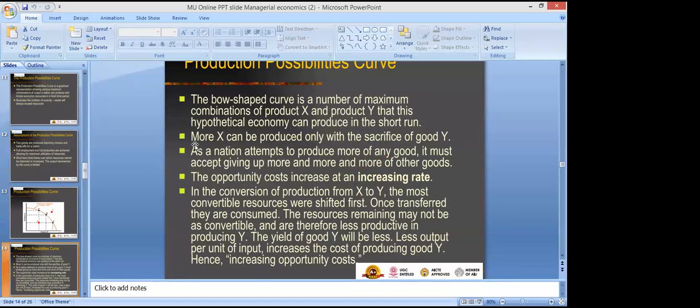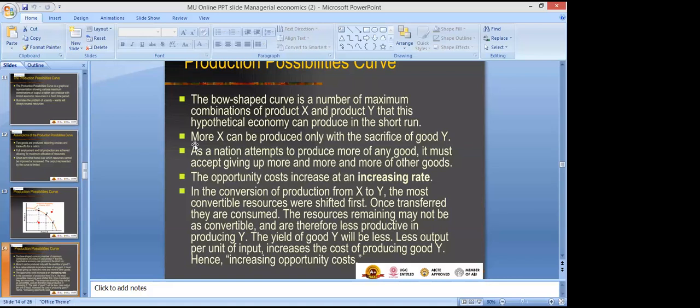Convex and concave are based on the rate of change of the variable, right? So if the change is increasing, that means we are giving more and more resources, that will lead to a concave shape, right? And if the rate is decreasing, it will have a convex kind of shape, right?